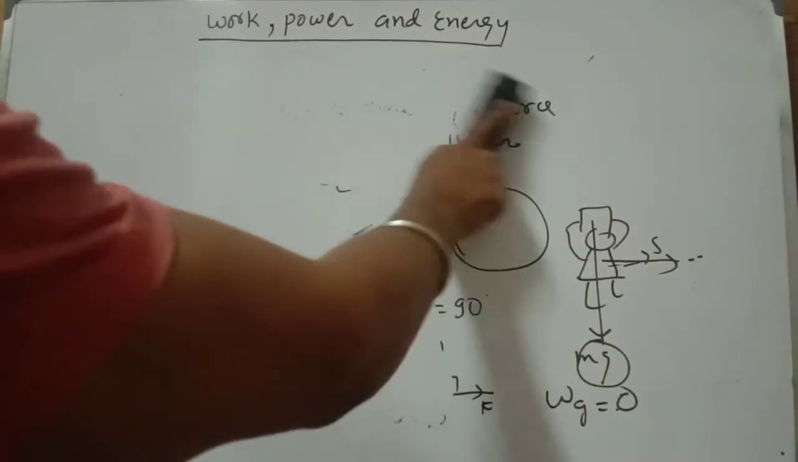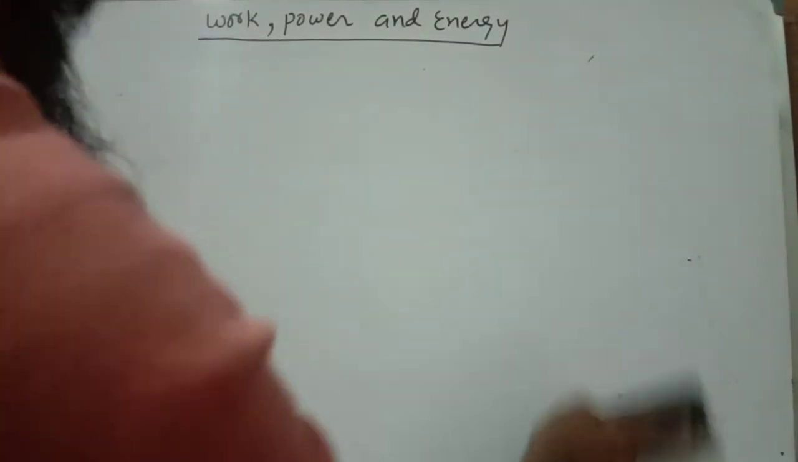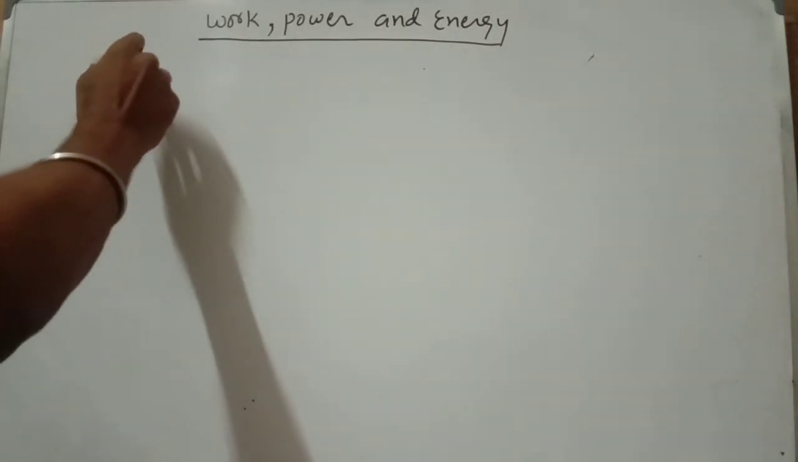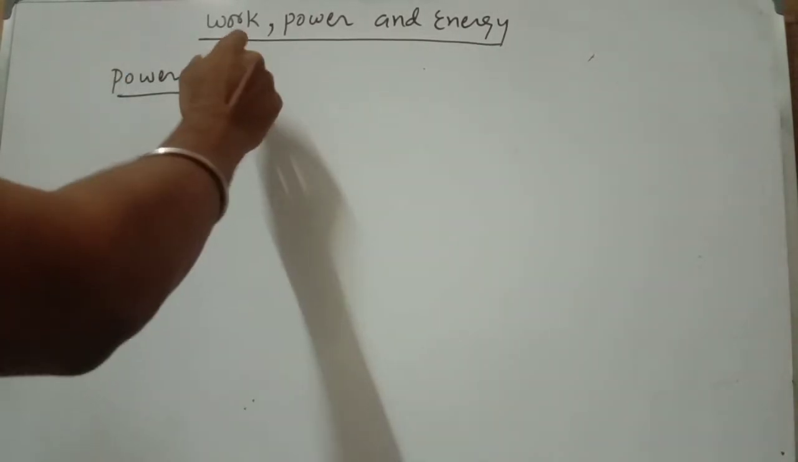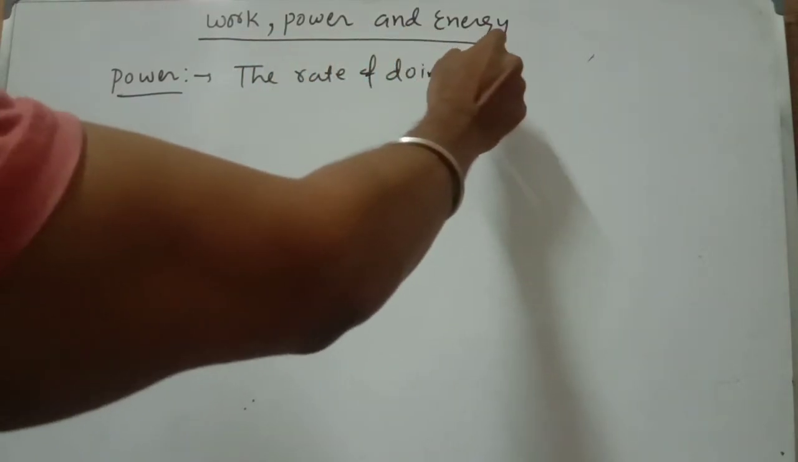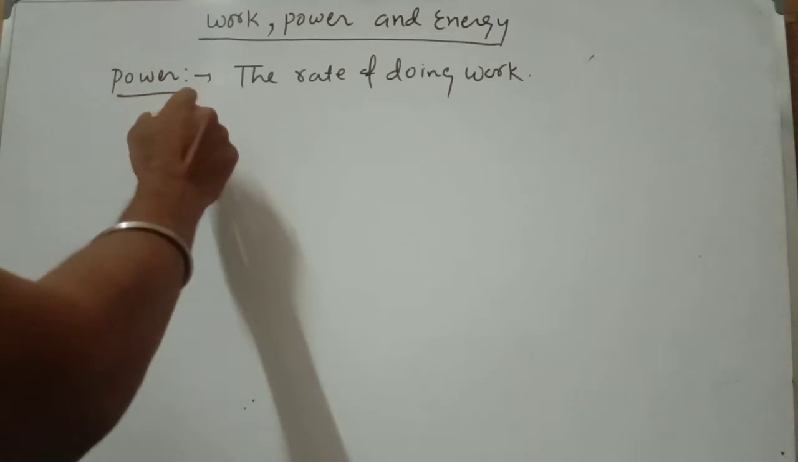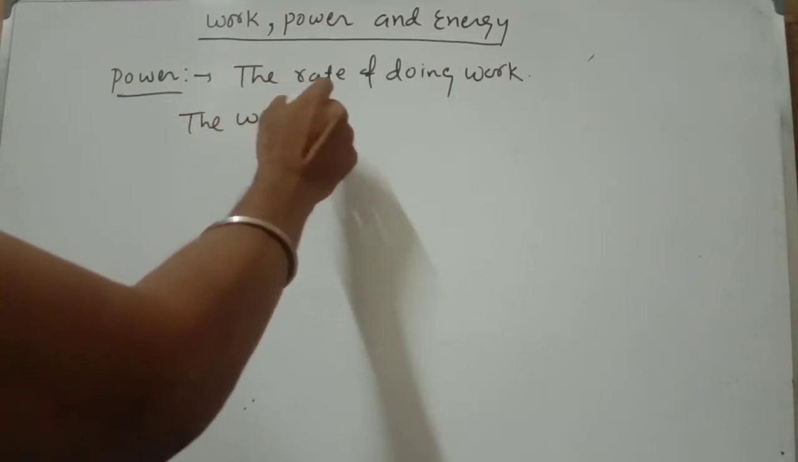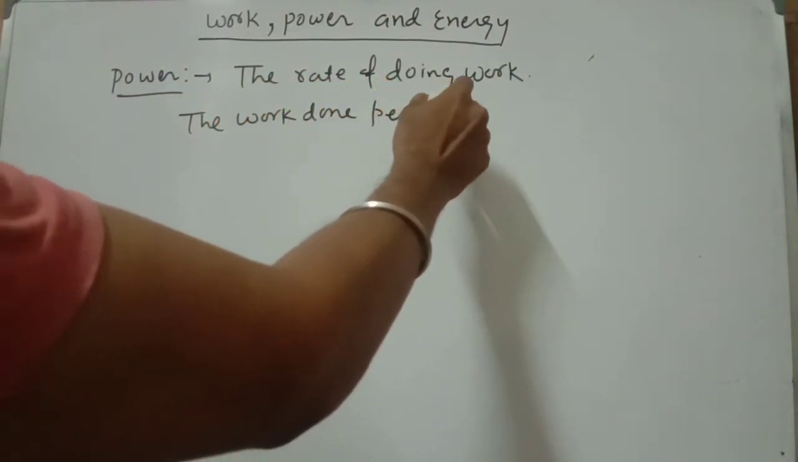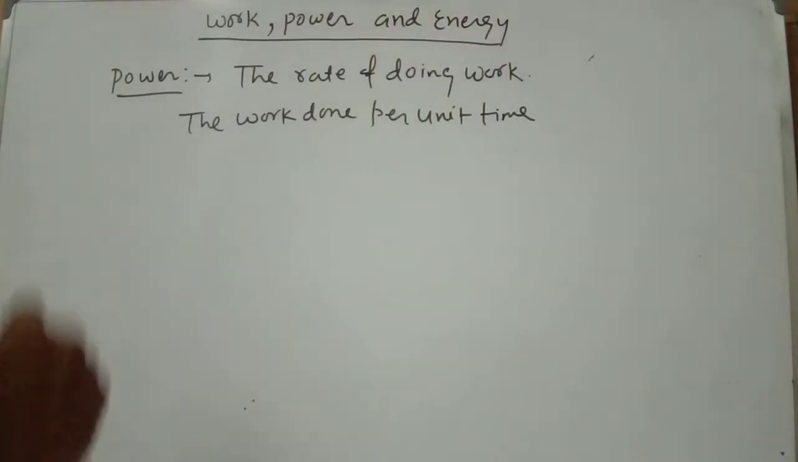Now I am going to discuss power. What is power and what is the SI unit of power? Power is defined as the rate of doing work. Rate means the work done per unit time. So the work done per unit time is called power.